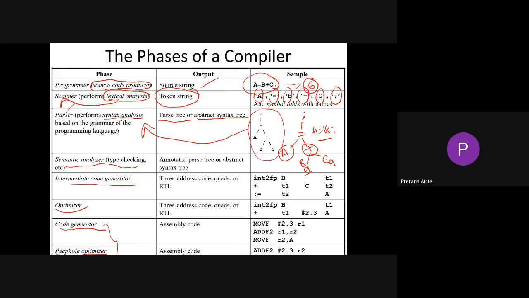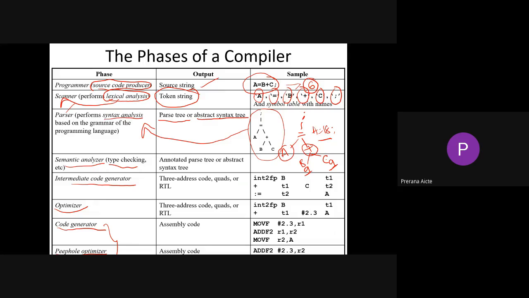It will check whether the value we assign for B is a valid one or not. Right? Such syntax checking, type checking, and typecasting will be done in your semantic analyzer phase. And the next phase is the intermediate code generator.